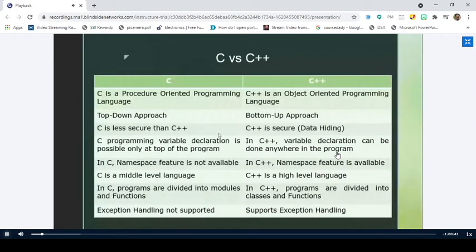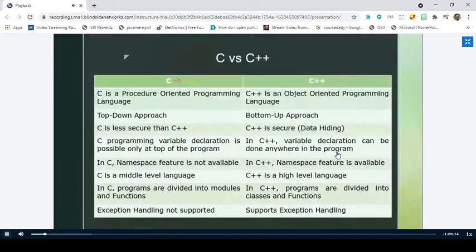So these are the differences between C and C++. Remember, students, that the differences between C and C++ almost appear to be the same as the differences between object-oriented programming and procedure-oriented programming. Why? Because we know which programming paradigm C follows. Yesterday we had a great discussion, right? Procedure-oriented. It is procedure-oriented programming.